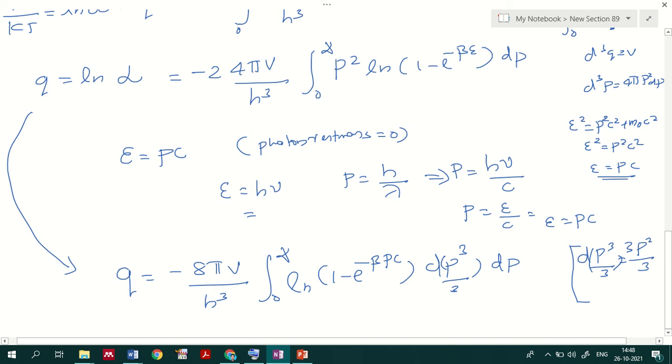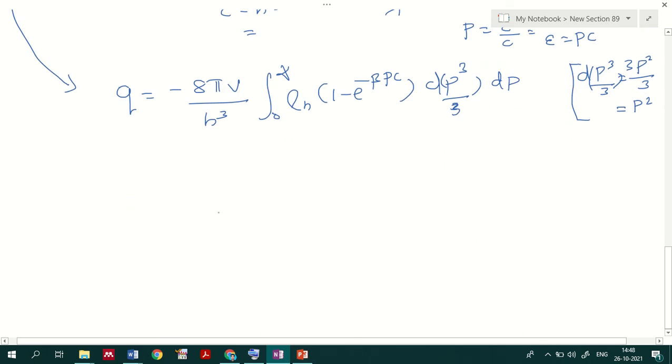The 3s cancel, and we get p square. So I can replace p square dp in this equation with d of p cube by 3, and that is how I represent the above equation.